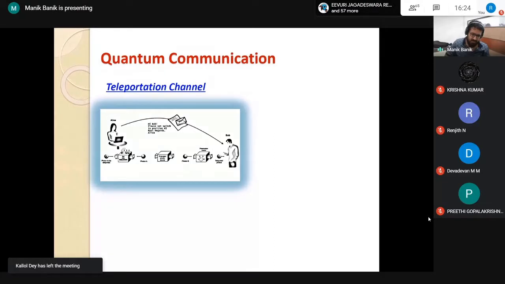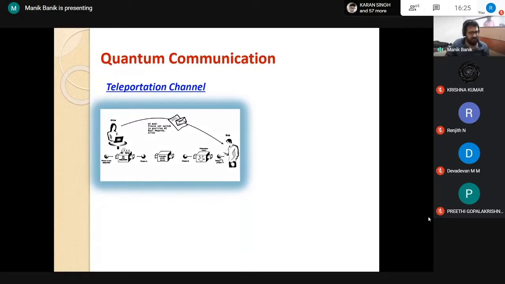There is some unknown particle with Alice. On this unknown particle and her part of the entangled system, she performs some joint quantum operation and sends the classical information about what she has done, and depending on that, Bob applies some unitary operation on his part of this entangled photon, and finally the same unknown state is destroyed here and reappears there.